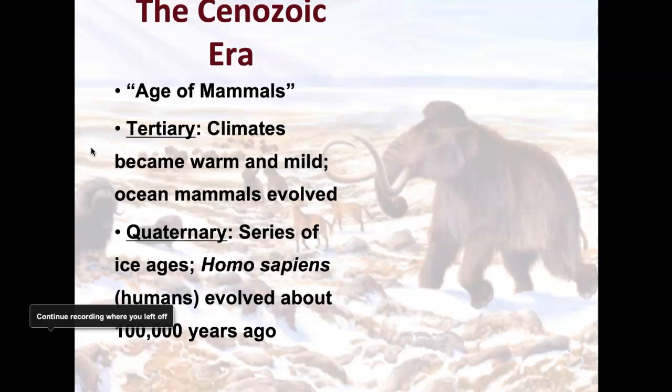And the Quaternary. The Quaternary is when we have a series of ice ages. Similar to the movie Ice Age, right, with the mammoths and things like that. And there were what we refer to as cavemen, our ancestors, that were living during the earlier Cenozoic and the Quaternary. Homo sapiens evolved about 100,000 years ago. So these were some of our earlier ancestors. And earlier humans actually hunted mammoths. They would work together to hunt mammoths, and that would provide them with nourishment and also clothing and bones, using the bones as structure for their homes and things like that.